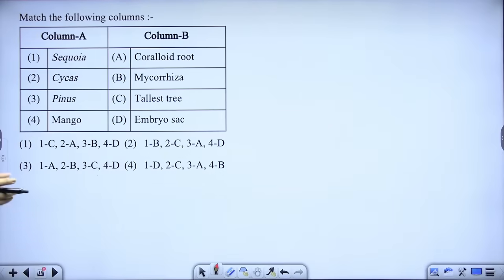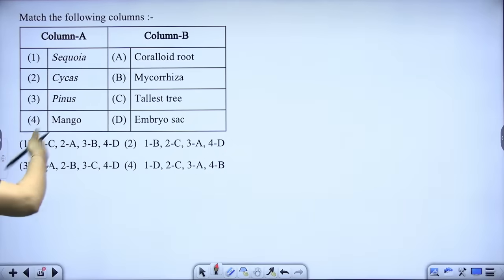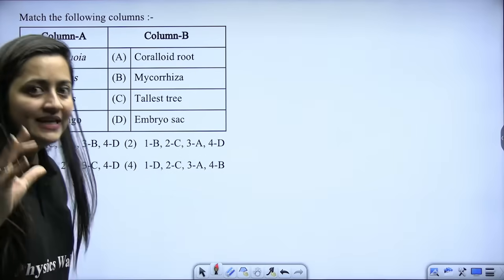Chaliye, next question. So Sequoia, Cycas, Pinus and the mango. Now match the column. Match the column, everybody. Speed up. Yes, everyone, speed up. You can quickly revise the concepts here.